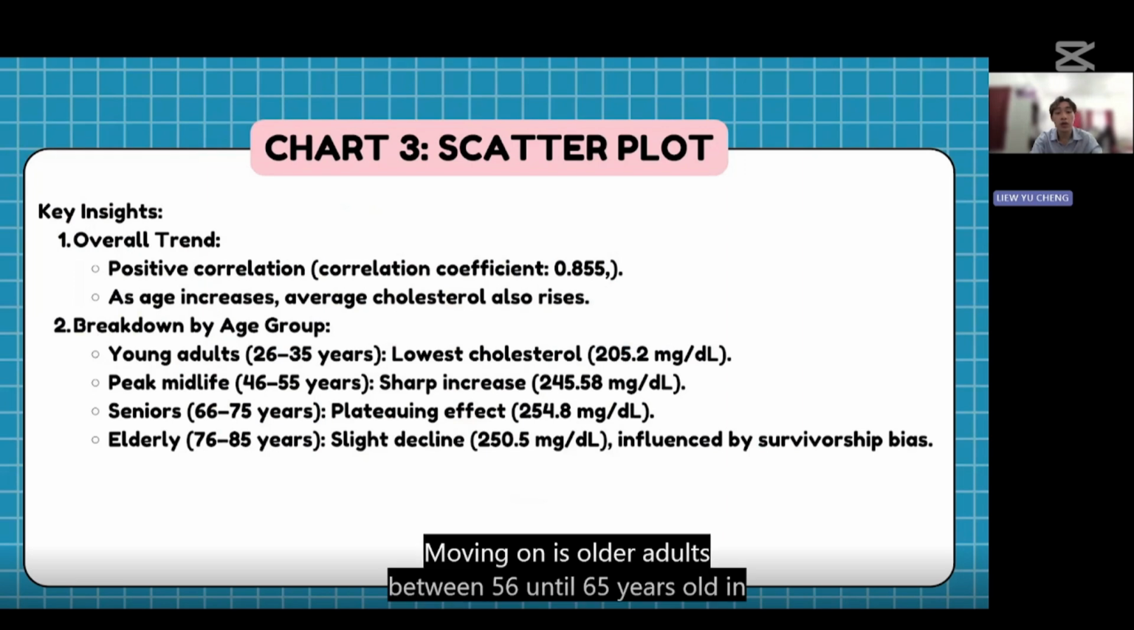Moving on is older adults, between 56 until 65 years, averaging 253.54 mg/dl. Cholesterol levels continue to rise but at a slower rate. Metabolic slowing with aging reduces the body's ability to process cholesterol efficiently. Next is senior adults, 66 until 75 years, averaging 254.8 mg/dl. Cholesterol levels plateau at this stage, suggesting that the biological aging process has a more consistent influence on cholesterol levels than lifestyle.